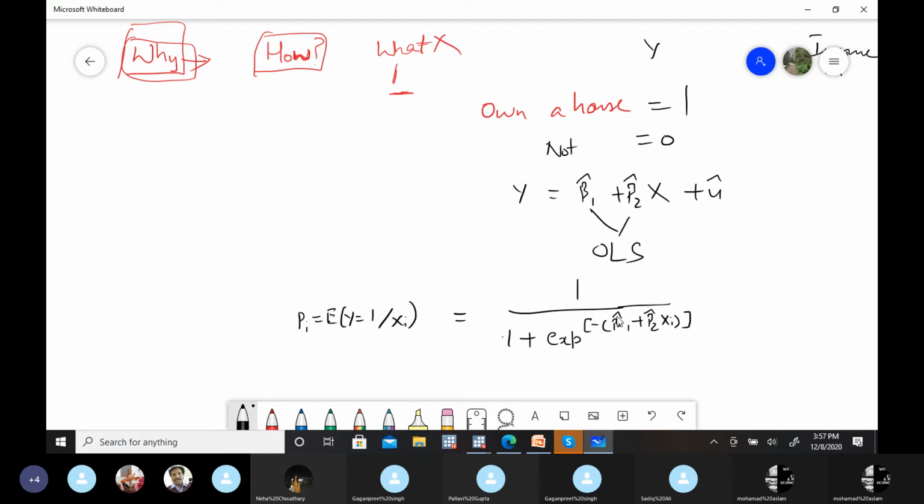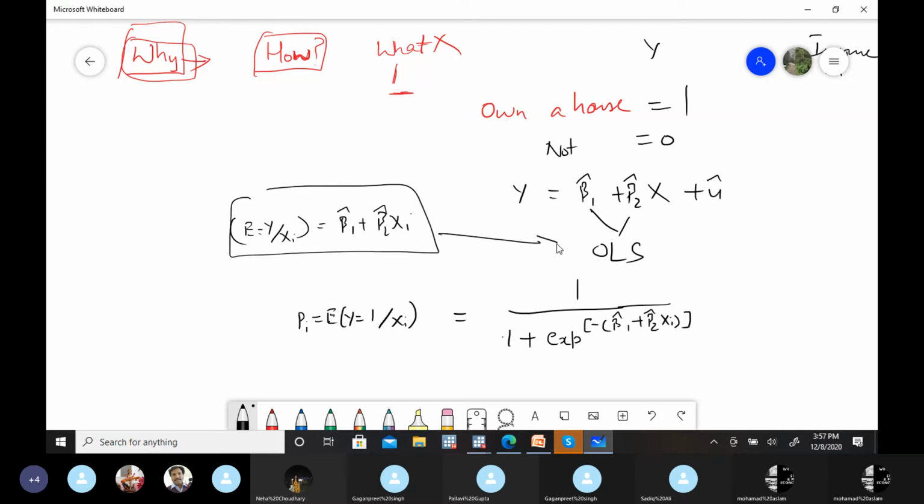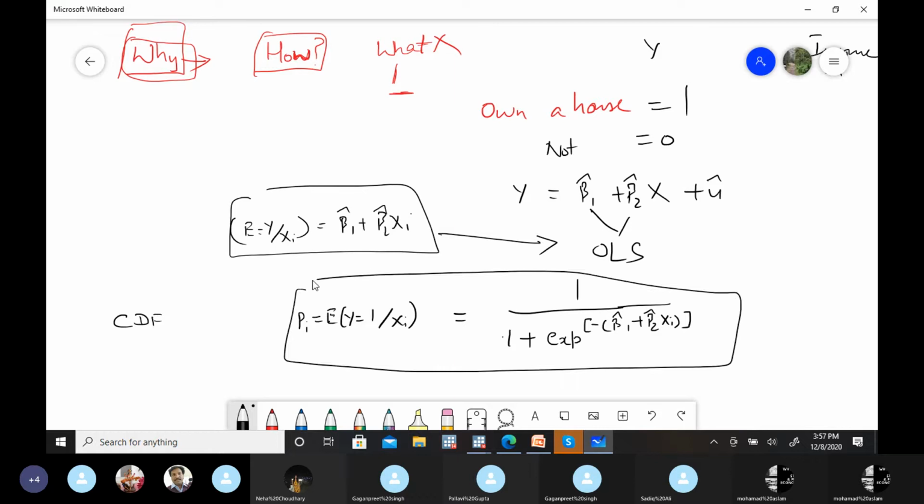So this is the change now. Earlier, for the expected value of y given xi, we had beta 1 hat plus beta 2 hat xi. This was the earlier situation where we were applying the OLS methodology. But since we can't apply OLS here, now we are using this cumulative distribution function. This is the form of the cumulative distribution function.